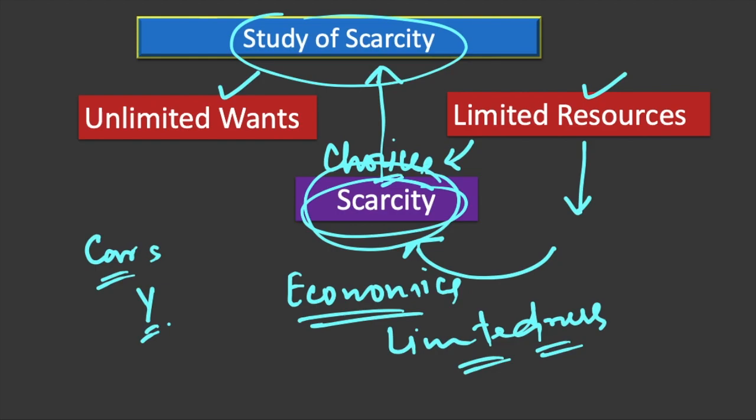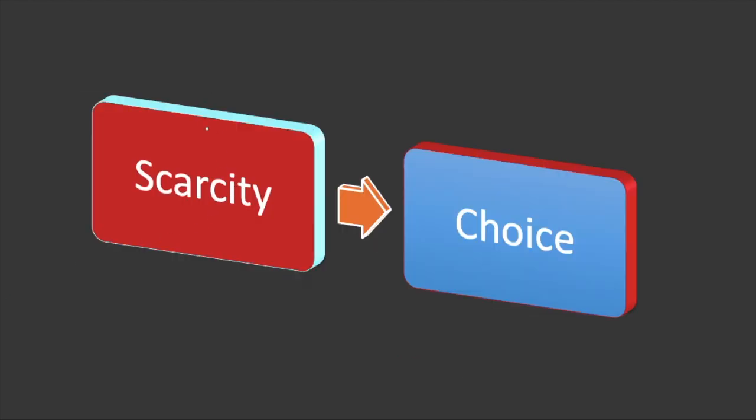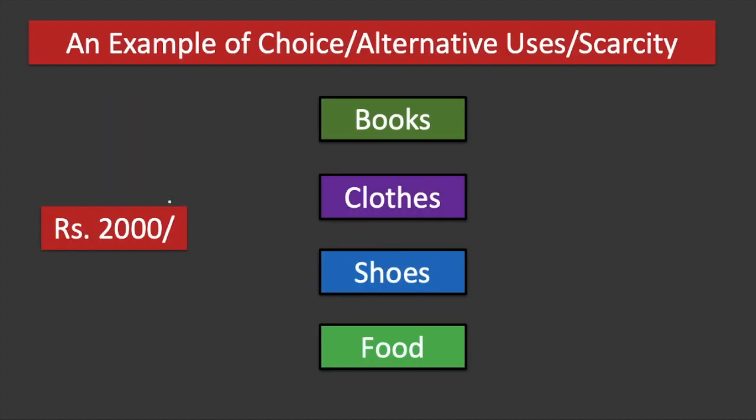Let's move to one more point. As I said, scarcity gives rise to choice. Had there been no scarcity, there would be no choice. So let's take an example which tells us what choice, alternative uses, and scarcity actually mean.